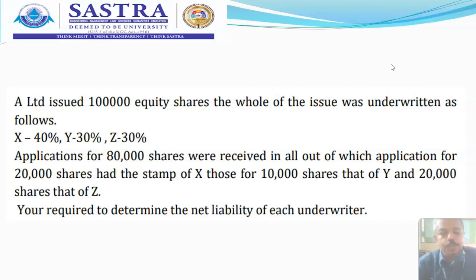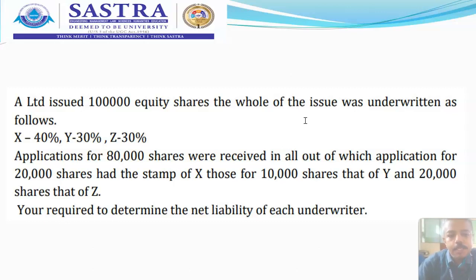Before moving to the solution part, let me summarize quickly how to proceed. As we have discussed just before, what is a marked application, what is an unmarked application, how to calculate the liability of the underwriters. With these three things only, we have proceeded with this particular question. First, from the details given in the question, we calculated the total unmarked applications.